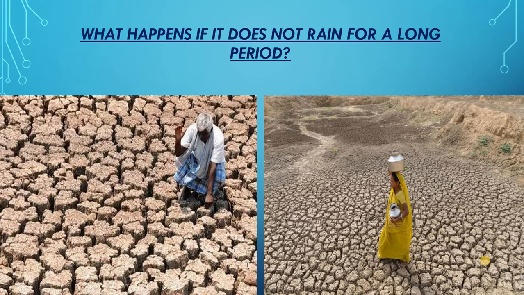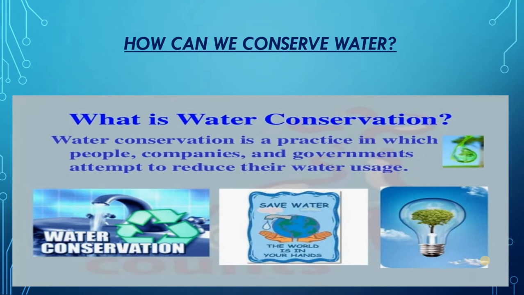Okay, now due to the lack of rains, the water level in the lakes and ponds goes down and down, and some of them may even dry up completely. Now in the absence of rain, no water seeps into the ground, and hence the level of groundwater in wells falls drastically. So in this way, the prolonged period of no rain causes all around shortage of water and leads to drought.